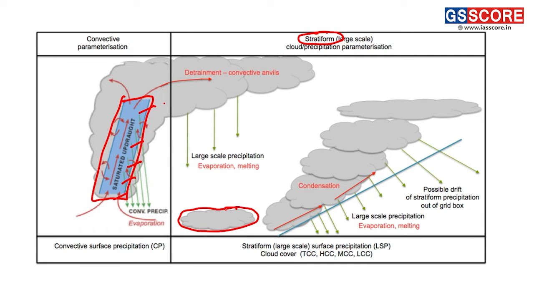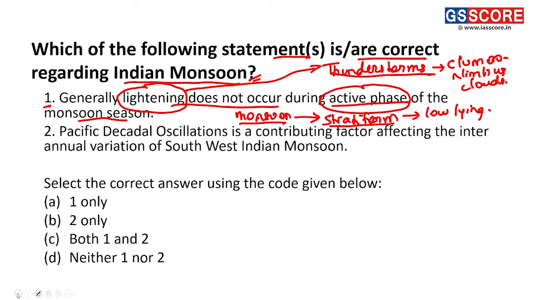Here these clouds are majorly forming small ice crystals, and therefore we do not see the formation of ions, that is the positive and negative charge, in these stratiform clouds. Thus lightning does not occur in this type of cloud. Thus we can see this statement is a correct statement.